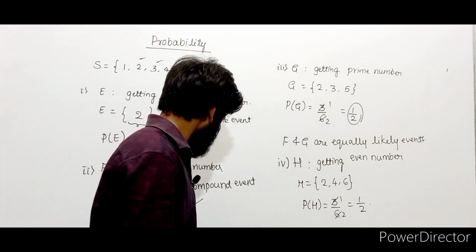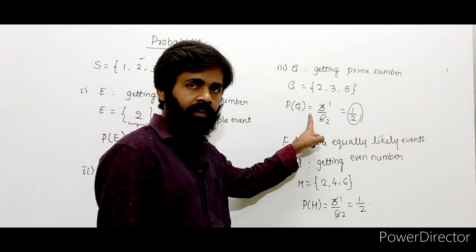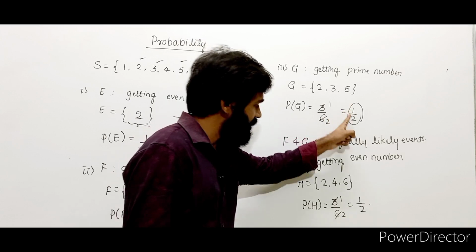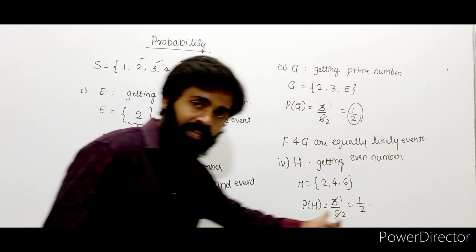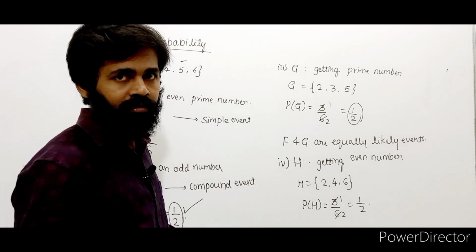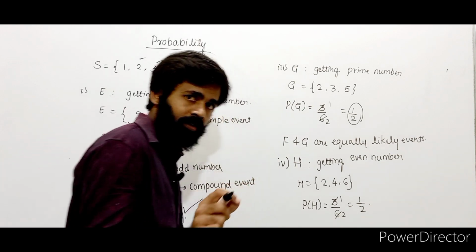Right. Again you can see F and G are equally likely. Similarly, G and H are also equally likely. And you can see F and H are also what? Equally likely events.